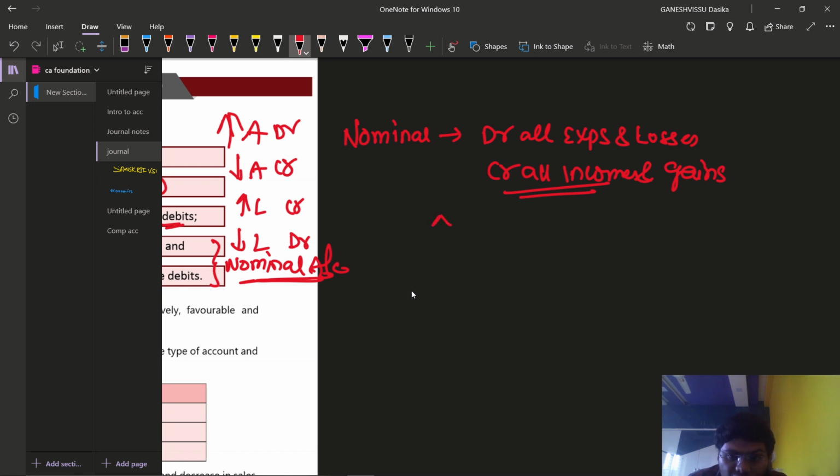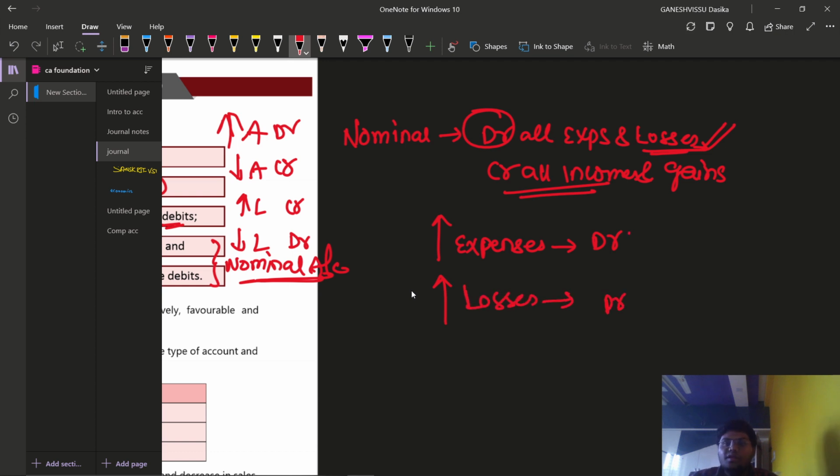Whenever expenses are increasing, we are going to debit that expenses account. That is the nominal account rule. And of course, whenever we are incurring losses, it is also an increase in debit balance, because of the nominal account rule. Increase in losses is also on the debit side. So increase in expenses and increase in losses is a debit balance.